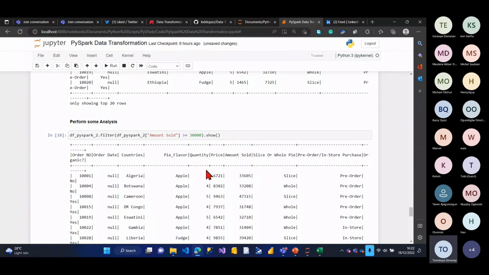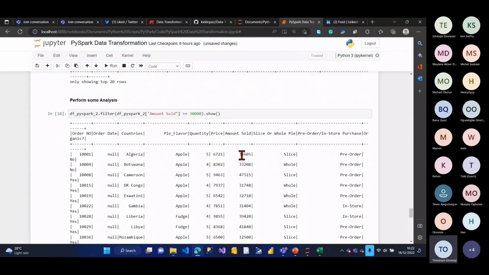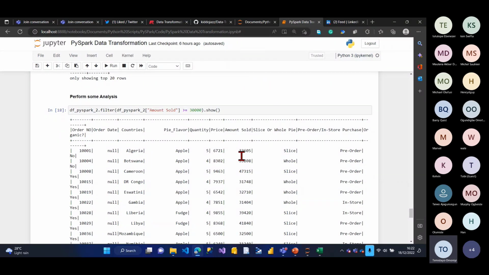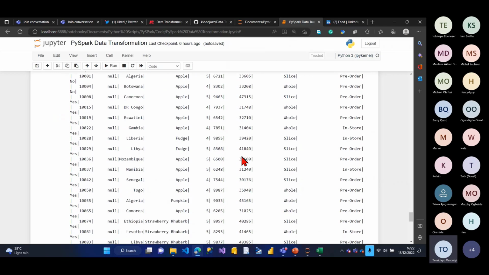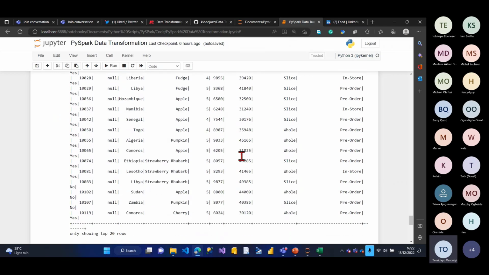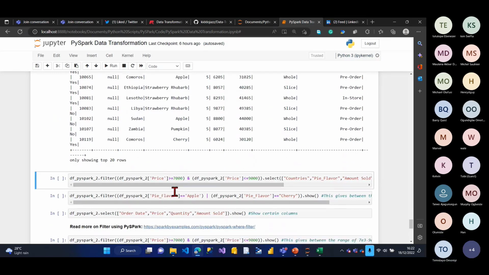And you can see the amount sold now. When I say something is greater than or equal to 30,000, it means it's going to start from 30,000 upwards. It's giving me everything from 30,000 upwards. So I'm just basically filtering. Let's do another one. Let's say I want to do it between a range now, a range of 7,000 to 9,000. So let's take for instance in Excel, right?